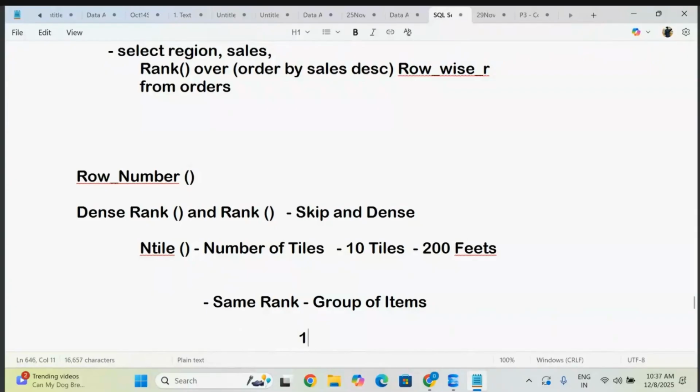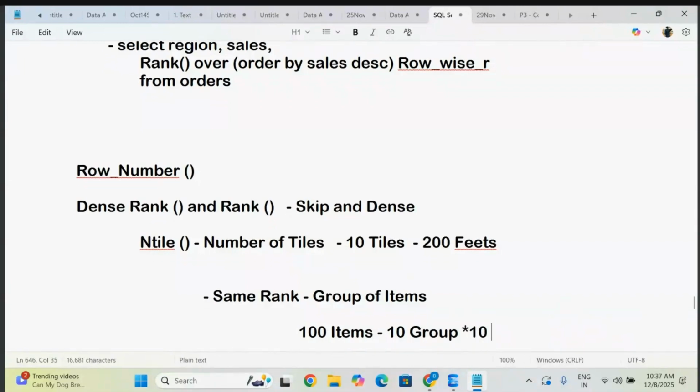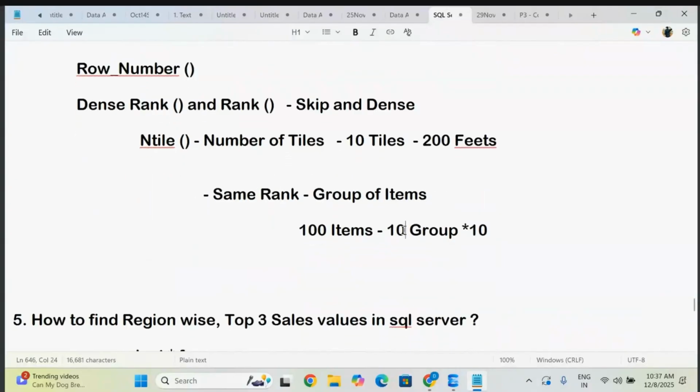For example, I have 100 total items. These items I want to make into only 10 groups. So how many can I give for each group? I can give 10. So 10 multiplied by 10, 100. For example, if you want to make only 5 groups, how many in each group can you give here? That is 20 items. In the same manner you have to provide that condition in ntile.